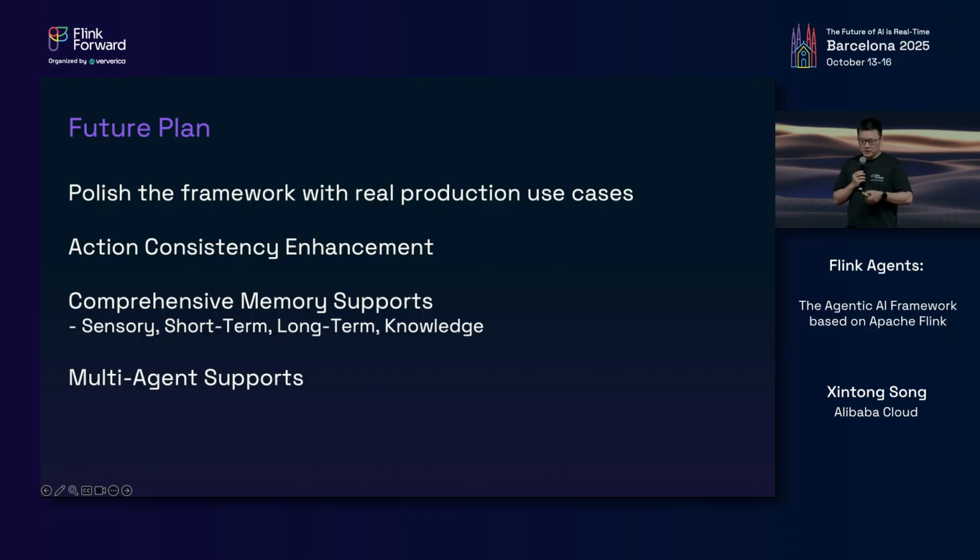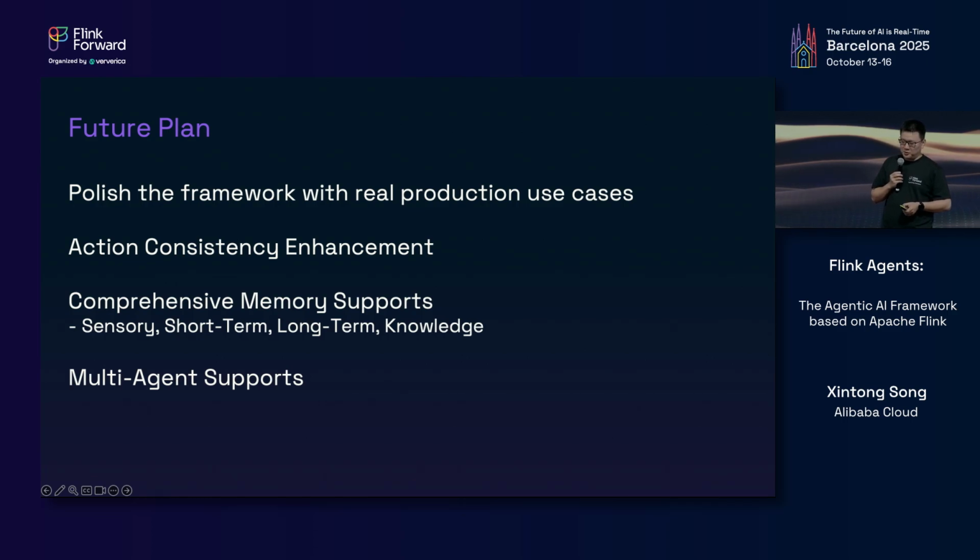In addition to that, the exactly once action consistency also needs to be enhanced. Currently, it assumes that the action execution is atomic, which is not always true. So we need to be able to deal with complicated cases, such as failures happening while an action is being executed.